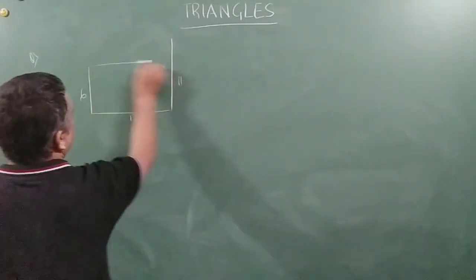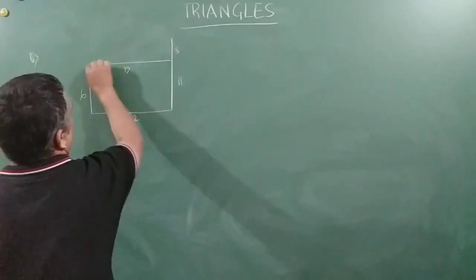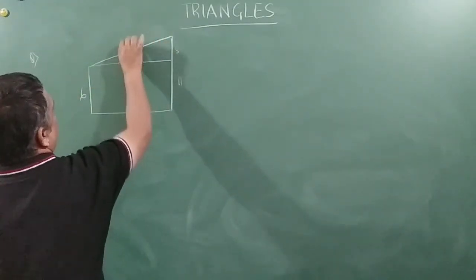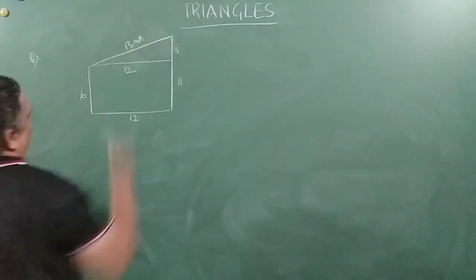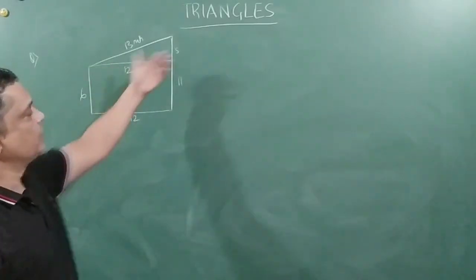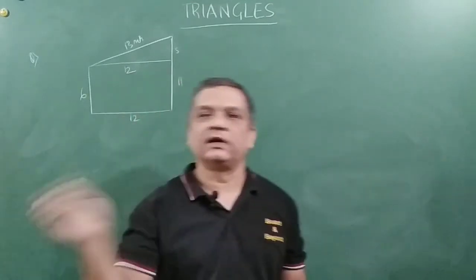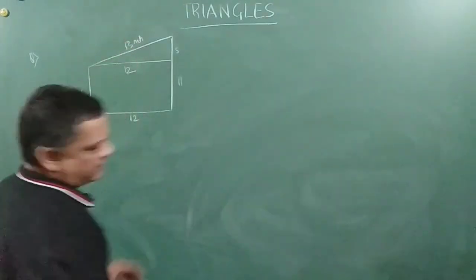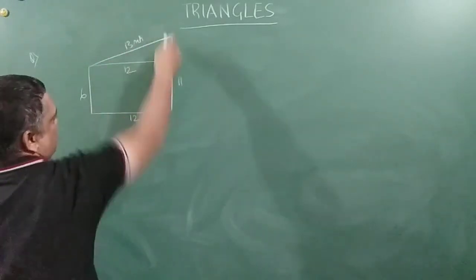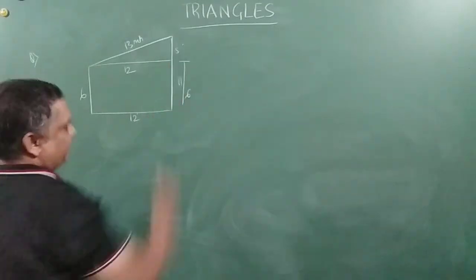Pretty easy. This is 12 and this is 6, 11. So this is 5. So 12, this is 5, 12. This will be 13 meters. I'm not solving it, friends. You can basically do it at your place. Okay. So this is nothing but 12 square plus 5 square. So if you remember Pythagorean triplet, 5, 12, 13. Right. So this will be 13 meters. Since this will be parallel to this, so this will be 12, and this total is 11. So from here to here it will be 6, and here this will be 5.